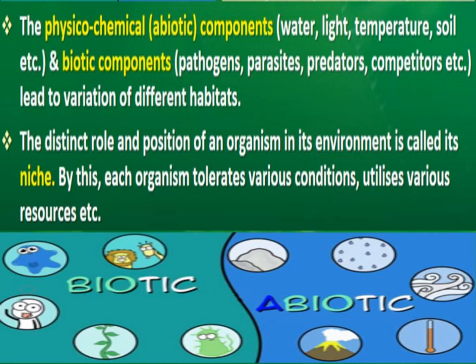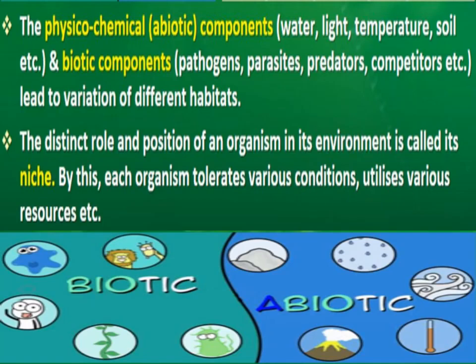What is the distinct role and position of that organism in that environment? Like it is playing the role of a parasite, a predator, or a pathogen. So the role and position of that particular organism in its environment is called the niche of that organism, right?